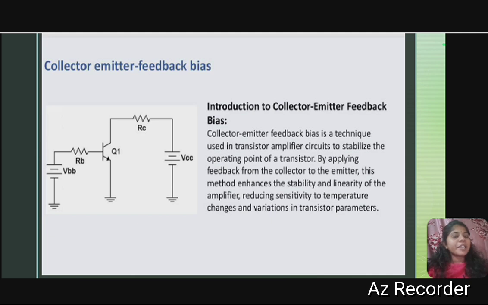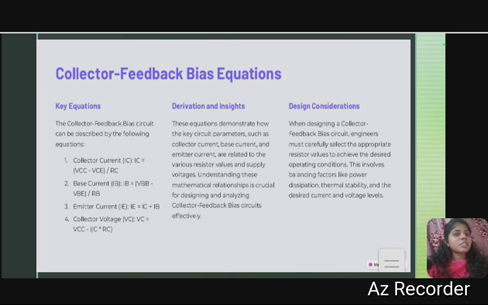Then collector emitter feedback bias. This is the last feedback of the basic bias, where it is used in transistor amplifier circuits to establish the operating point of a transistor. By applying this feedback from the collector to the emitter, this method enhances the stability and linearity of the amplifier, and it also reduces sensitivity to temperature changes and variations in the transistor's parameters. When we come to the equations, they are similar to the previous bias equations.